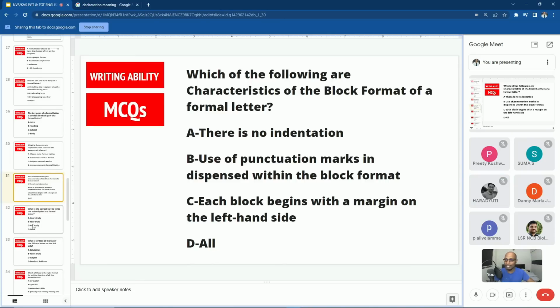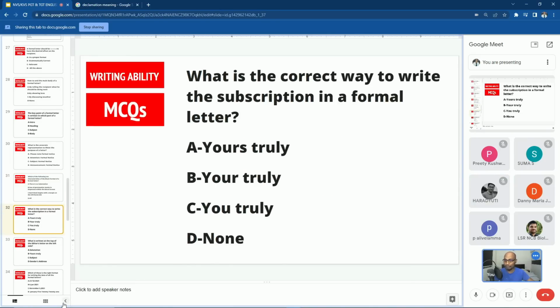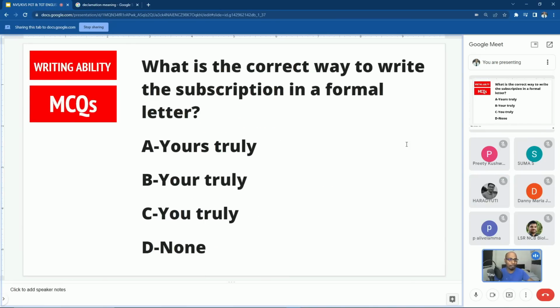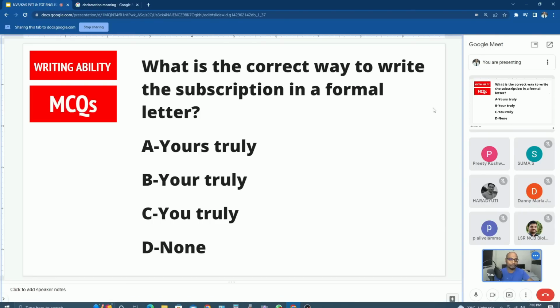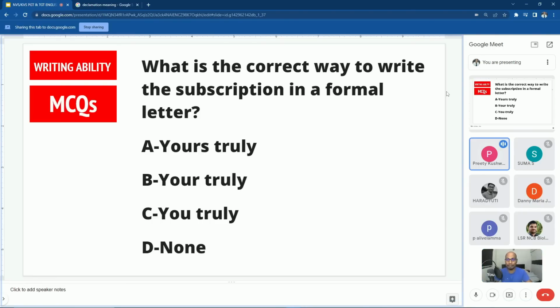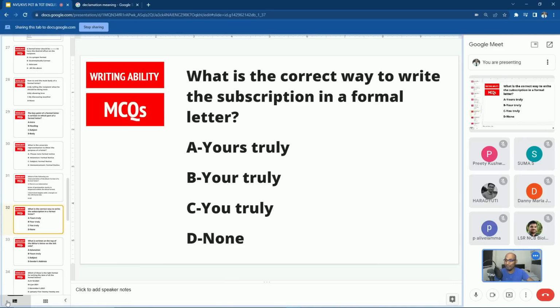Okay. Right. Next question. Preeti, am I audible? Can you hear me, Preeti? Yes, sir. Please read the question. What is the correct way to write the subscription in a formal letter? Yours truly, your truly, you truly, none. Sir, yours truly. Correct. Any doubt with anybody?